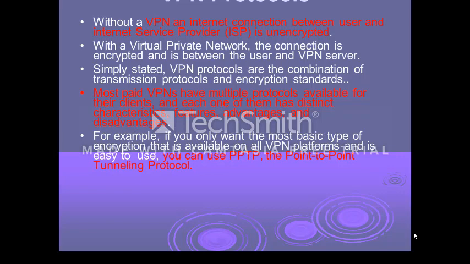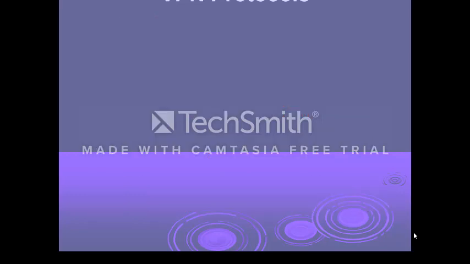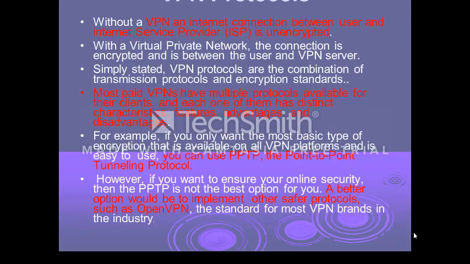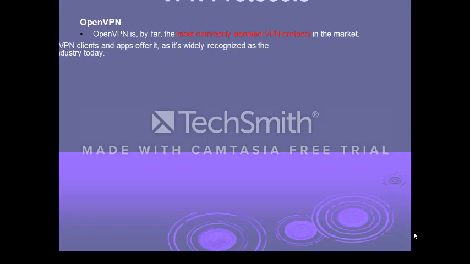For example, if a user wants to have the most basic encryption service of VPN, then he can go in for PPTP protocol, that is point-to-point tunneling protocol. However, if he is very particular to have a higher level of security, then the option is OpenVPN. So one by one we will see all the protocols that are available as an option for the user while going in for a VPN implementation.